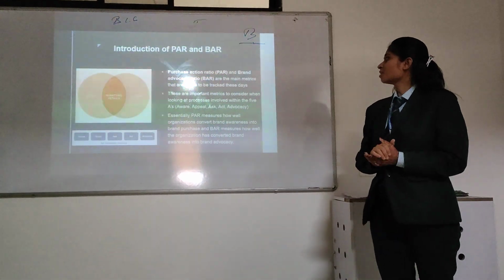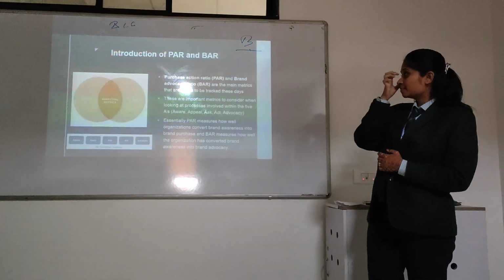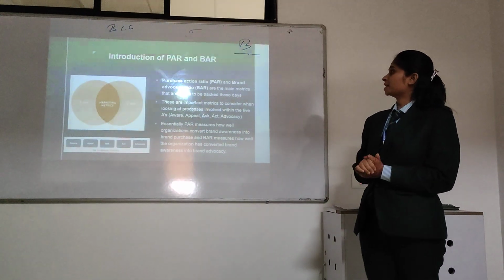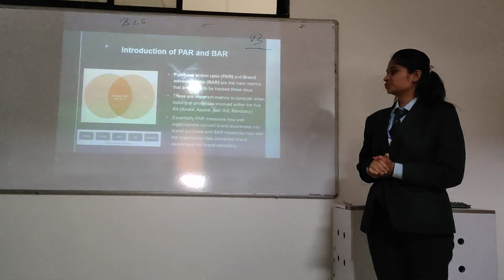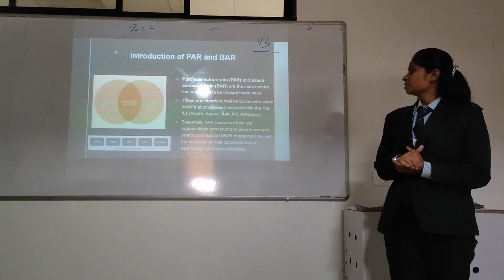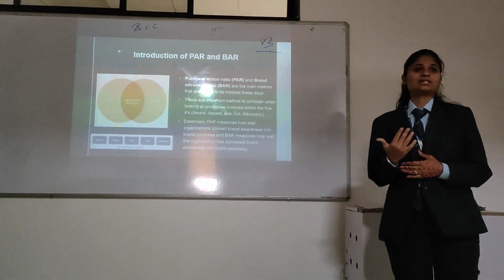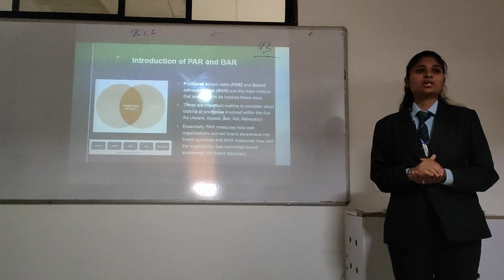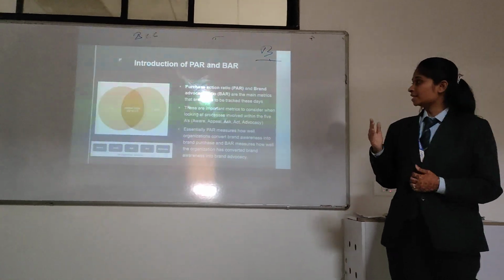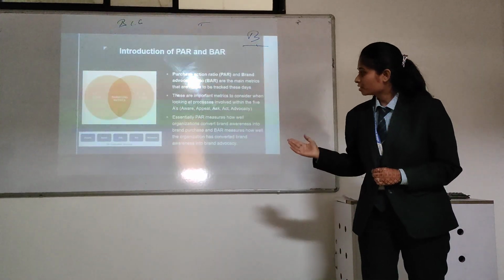PAR and VAR. PAR means purchase action ratio and VAR means brand advocacy ratio. These are the two main metrics which need to be tracked these days. In this, there are 5 A's involved: aware, appeal, ask, act, and advocate.